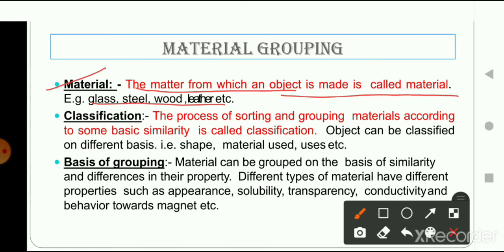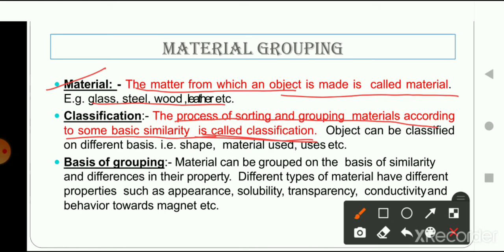Now the second point here is classification. Classification in general means grouping. So how do we classify these materials? The process of sorting and grouping materials according to some basic similarities is called classification. We classify different objects according to their similarities and dissimilarities.